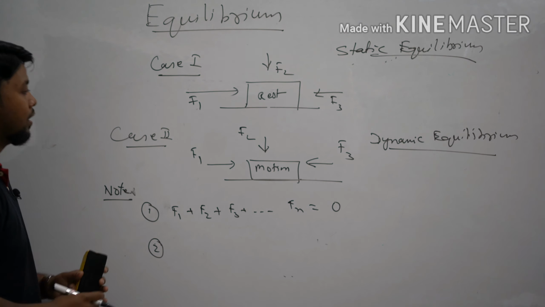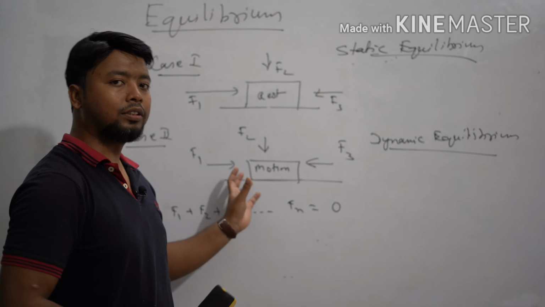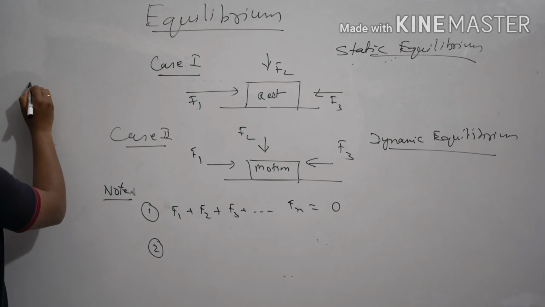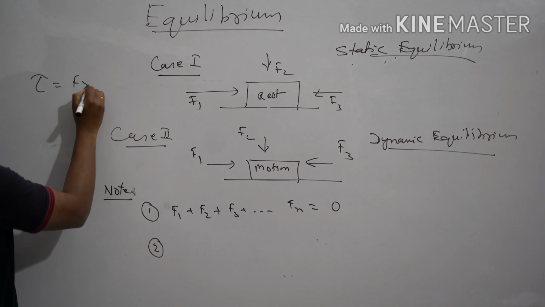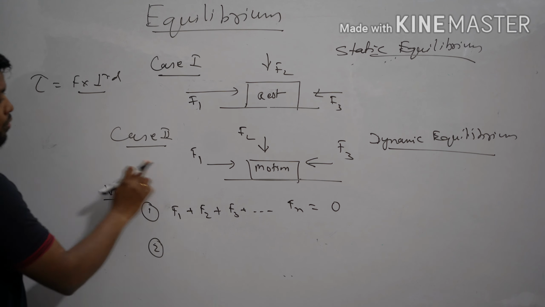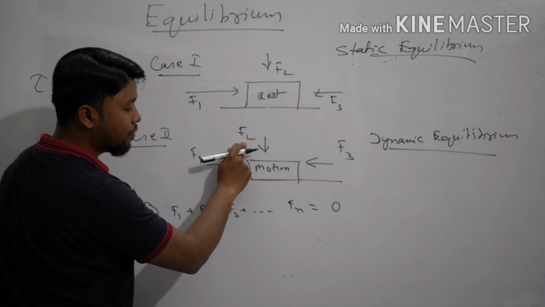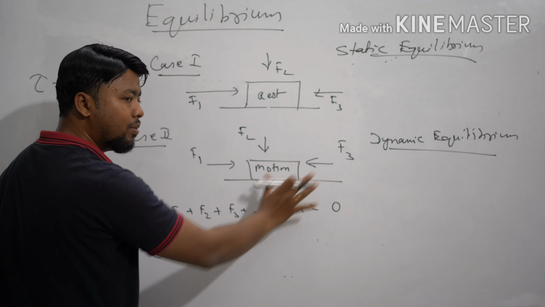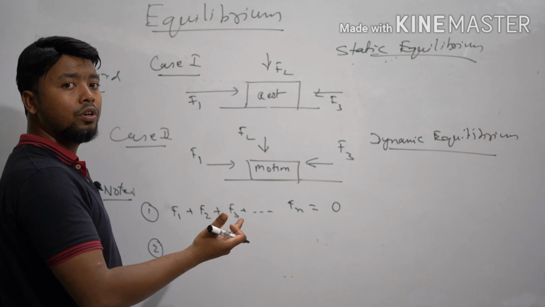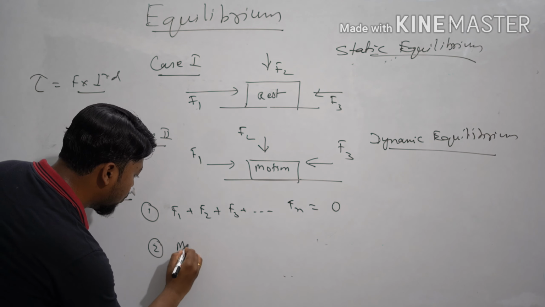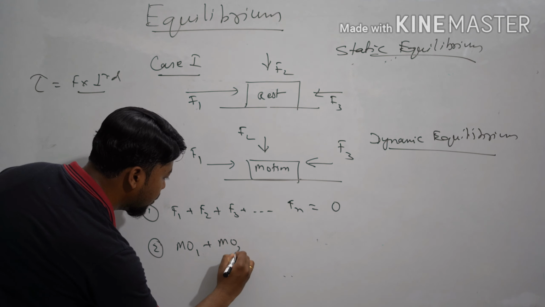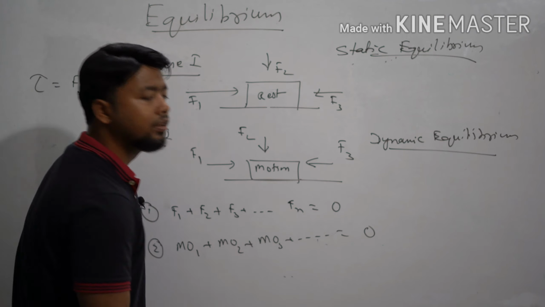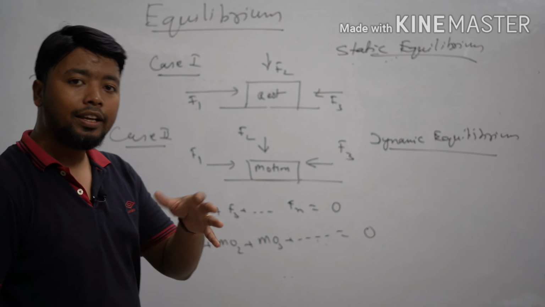Second one, the algebraic sum of moments of all the forces acting. Sum of moments means, you know the formula, moment is equal to force into perpendicular distance. So moment of force due to this force, moment of force due to this force, moment of force due to this force. The algebraic sum of all the moments acting on the body should also be equal to 0. So you can write it like this: moment of force 1 plus moment of force 2, moment of force 3 plus dot dot dot should also be equal to 0. These are the two conditions for a body to be in equilibrium.